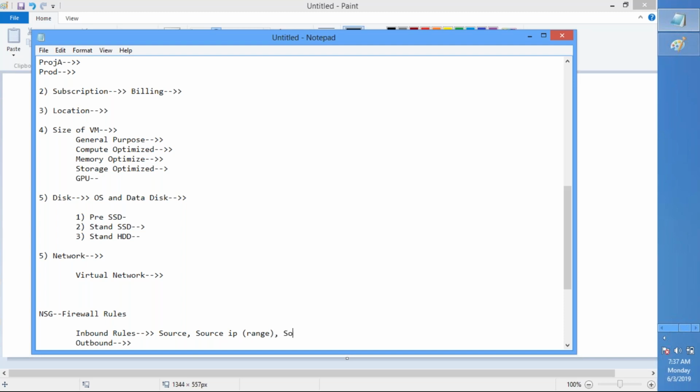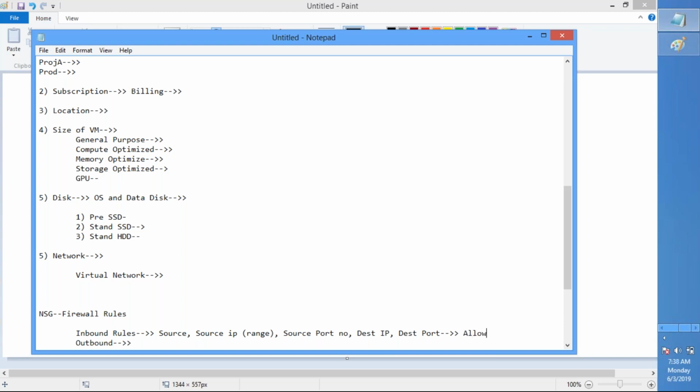And then source port number, right? Source port number. And then destination IP address and destination port number. Right? And what is it that you want to do?